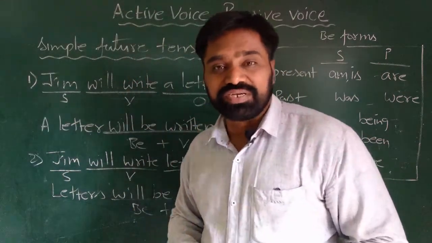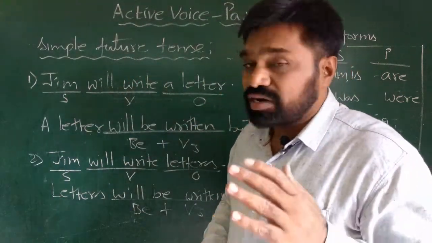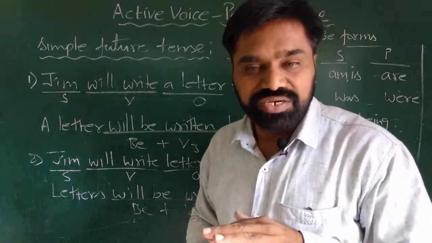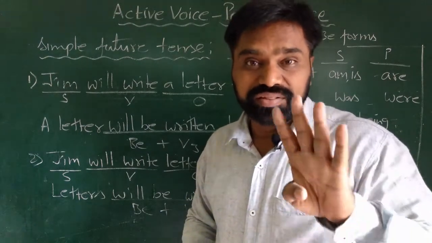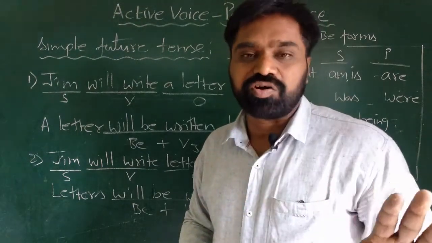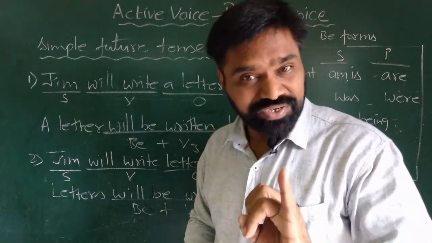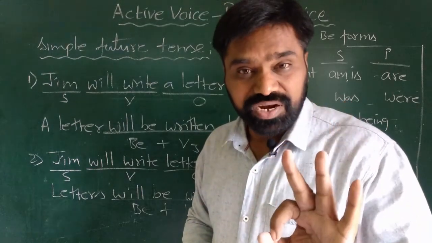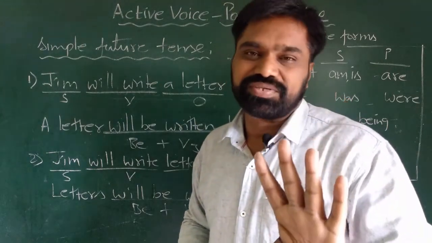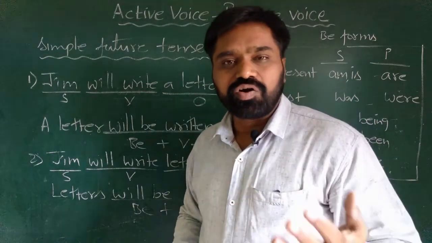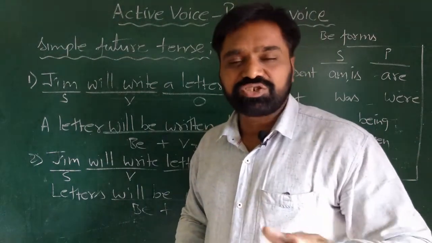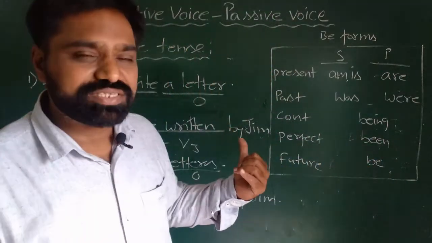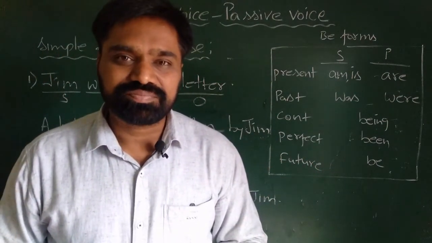Here once again children, I need to mention that future continuous tense and future perfect continuous tense again cannot be changed into passive voice. Altogether there are 4 forms of tenses which cannot be changed. They are present perfect continuous tense, past perfect continuous tense, and future continuous tense and future perfect continuous tense. These 4 forms of the tenses cannot be changed into passive voice. The rest of the forms can be easily changed. So we have done here, one more is left. Let us see even that.